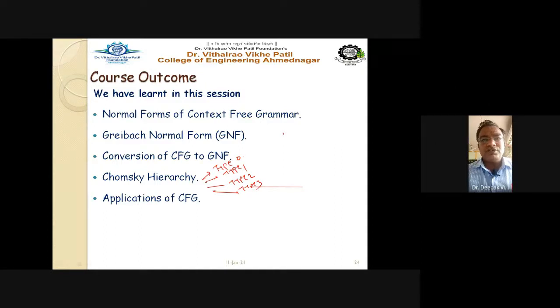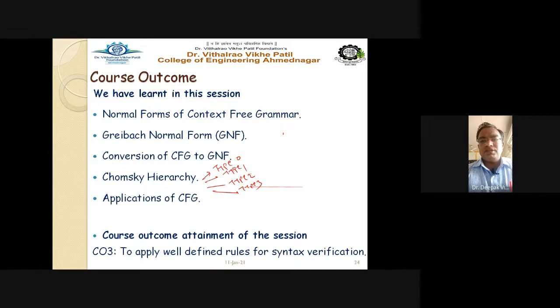That is nothing but the unrestricted grammar, then context-free grammar, context-sensitive grammar, and the regular grammar, according to their languages and their automata and their format, how they are written, which are the rules, how the restrictions are applied, and how the restrictions are being released. Starting from type 3, it is somewhat released in type 2, then further released in type 1 grammar, and in type 0 it is completely unrestricted grammar, with no restriction on the right-hand side as well as the left-hand side of the production rules. And finally we discussed the application of the context-free grammar, right? So for outcome attainment, we can say that it is to apply well-defined rules for syntax verification.